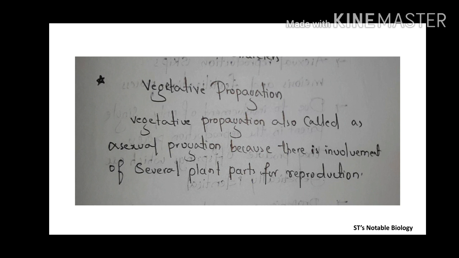Next, let's see what is vegetative propagation. Vegetative propagation is also called asexual propagation because there is involvement of several plant parts for reproduction. In previous slides we have seen how plant parts are used for reproduction, and this ability is fully exploited by gardeners and farmers for commercial propagation of such plants.